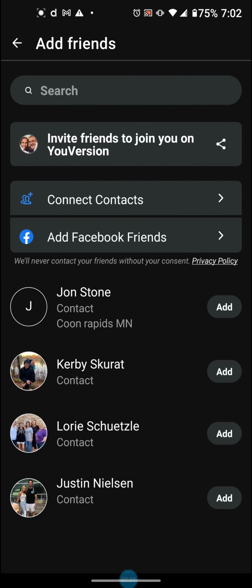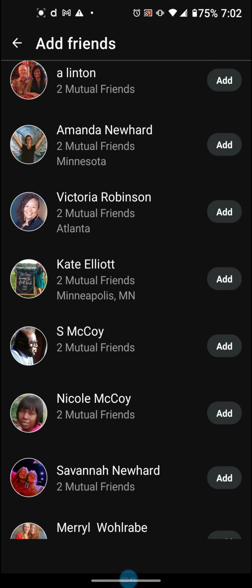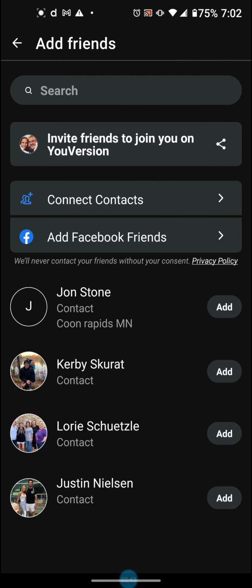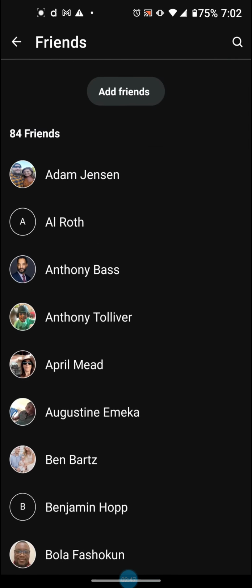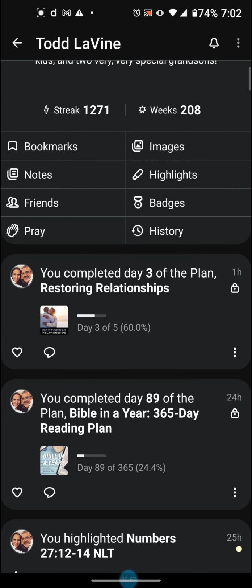I can search them through my phone contacts, through my Facebook friends if I want to add my Facebook friends, a number of different ways. If I find the person, I just click add and it will send a request to them. And then if they accept that request, they will become a friend and pop up on your friends list. And I'll get to where that is important when I get into the devotional section here in just a minute.